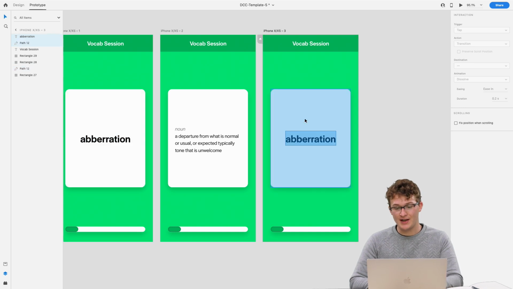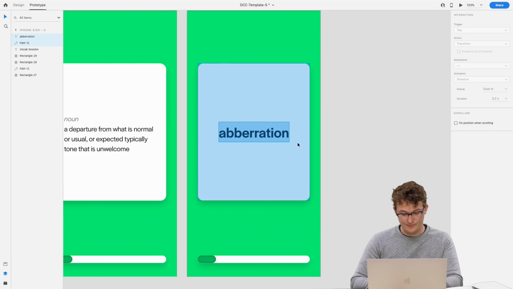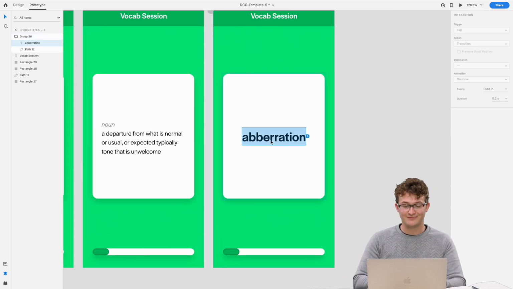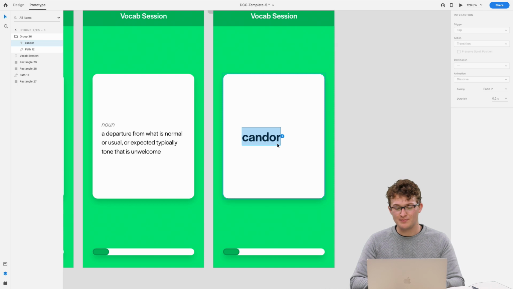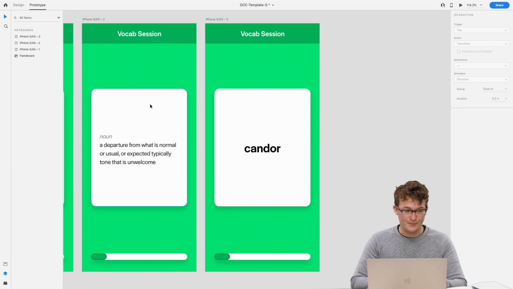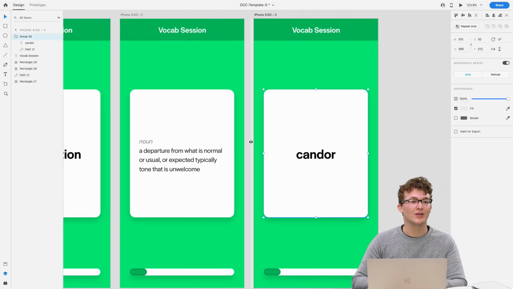And what we're going to do on the second one is, let's see here. I'll group this. Let's group 36 here. And let's get our second word. Let's do candor. It's a nice word. Candor. Who knows what candor means? I think this is probably a more common word than aberration. So we might have more luck with this one.